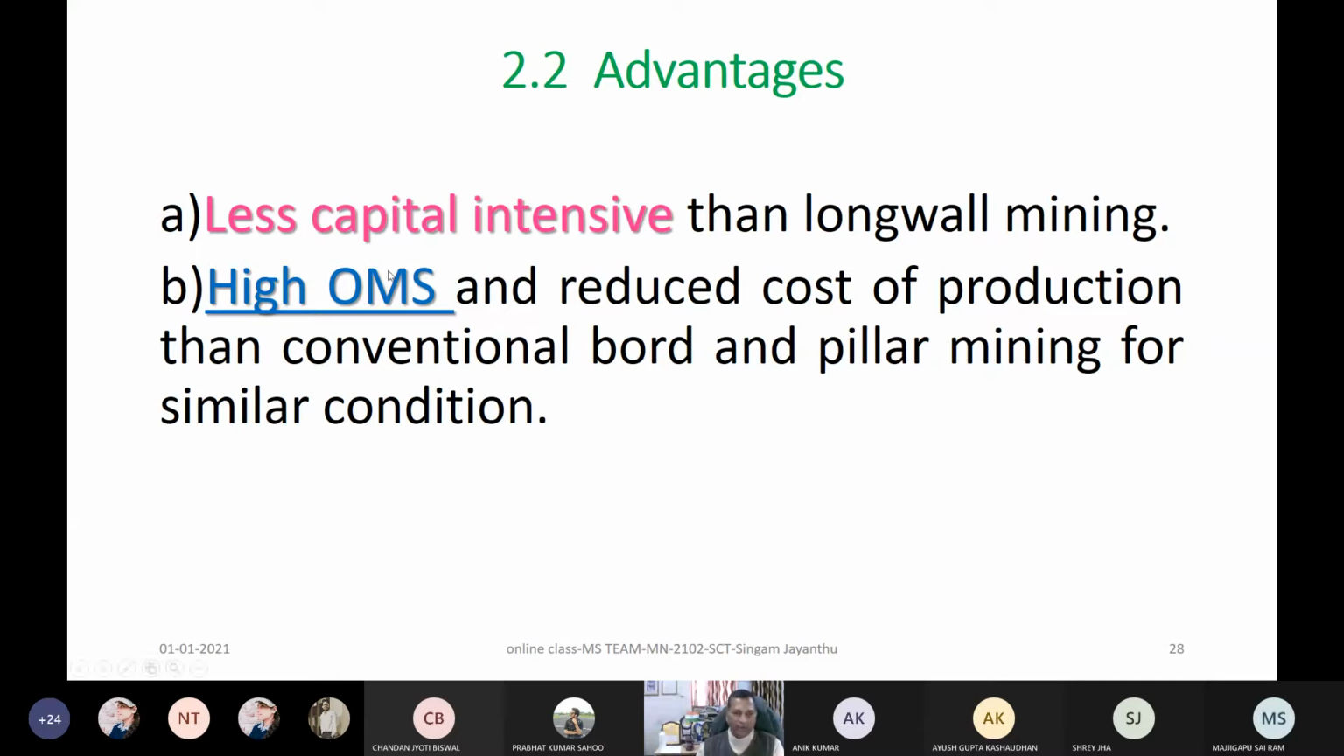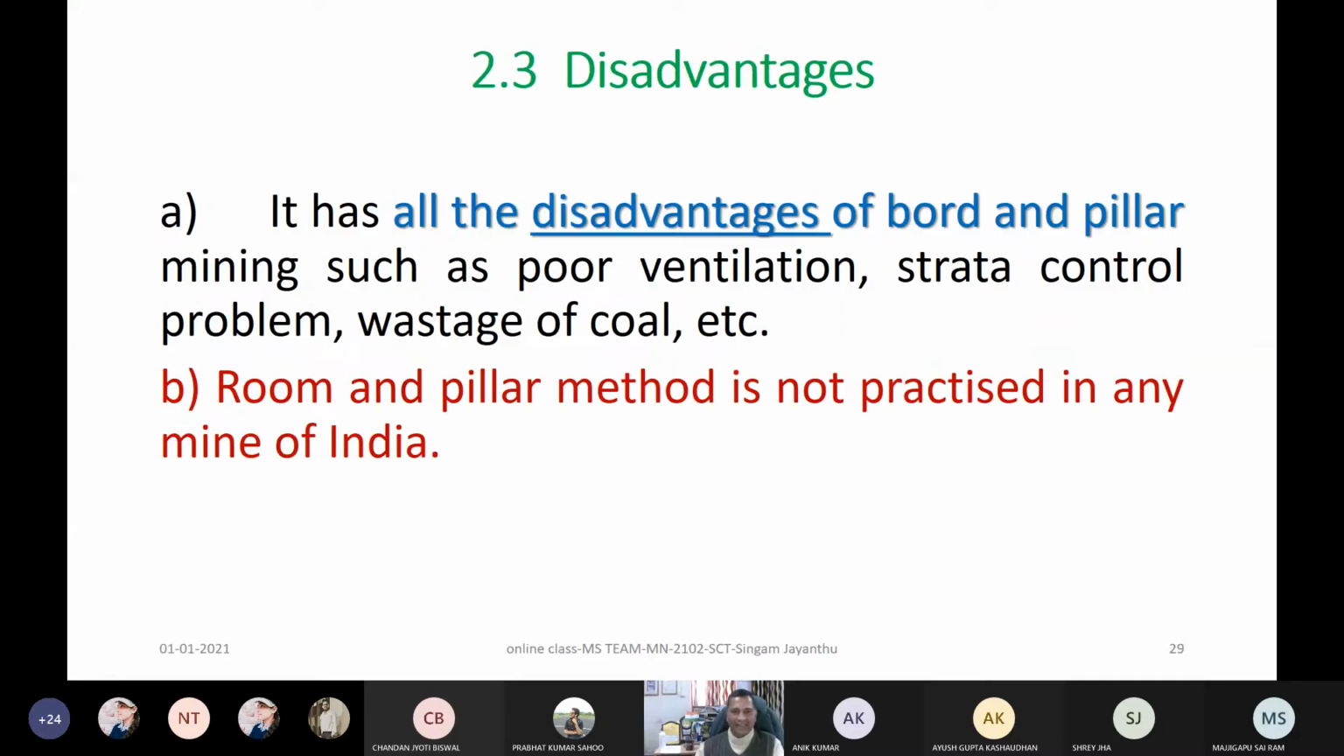Then high OMS. OMS means output per manshift, and reduced cost of production compared to conventional board and pillar. That's why this can be taken as an advantage. Now its disadvantages. It has all the disadvantages of board and pillar, which we have already seen when we talked about room and pillar.